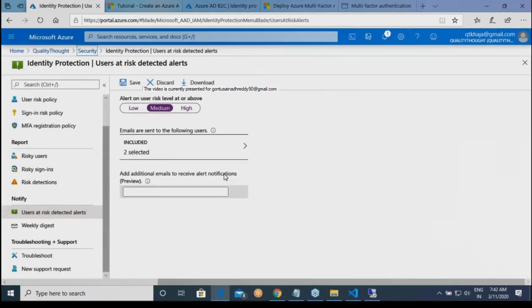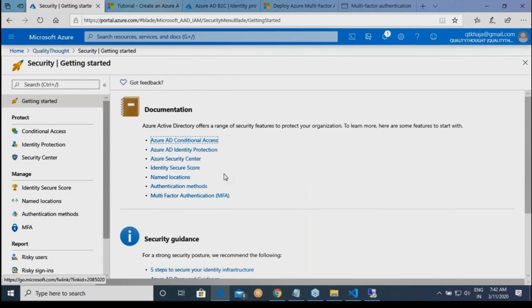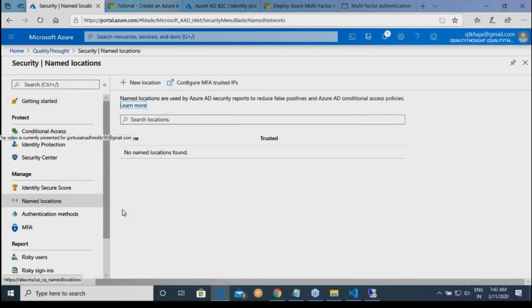So we may or may not do all these. But at least it is good to understand that in Azure, we have something called identity protection, and we have loads and loads of interesting stuff around it. And then named locations. These are the locations where you trust the stuff. This can be your company's different sites.